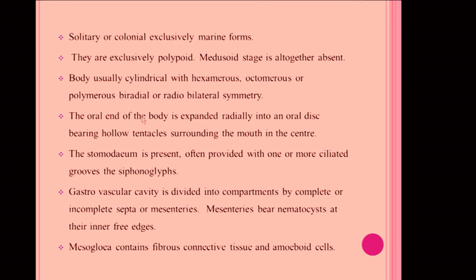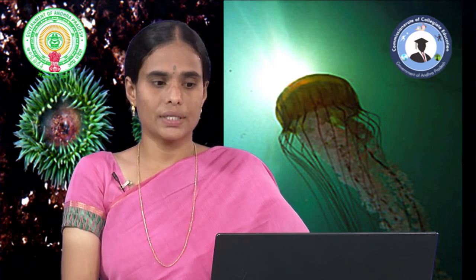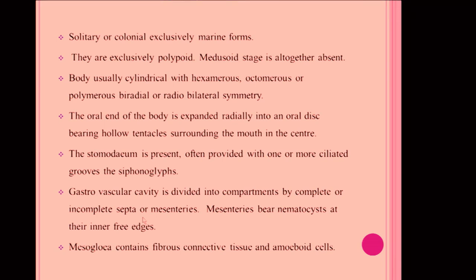Body usually cylindrical with hexamerous or octamerous or polymerous biradial or radio-bilateral symmetry. The oral end of the body is expanded radially into an oral disc bearing hollow tentacles surrounding the mouth in the center. And the gastrovascular cavity is divided into compartments by complete or incomplete septa or mesenteries. Mesenteries bear nematocysts at their inner free edges.